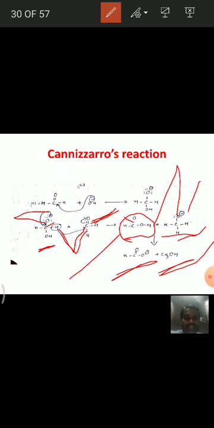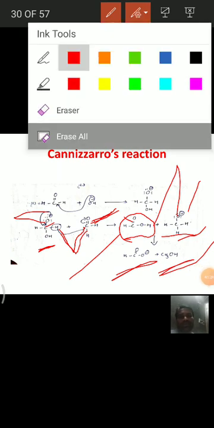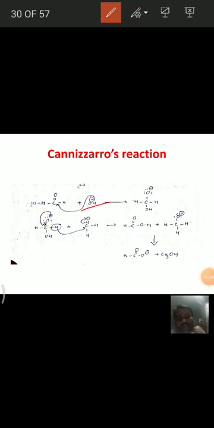In this Cannizzaro reaction, when molecules like formaldehyde and benzaldehyde are refluxed with dilute sodium hydroxide, they undergo self oxidation and self reduction to form acid and alcohol. A mixture is formed. Coming to the mechanism, first this OH minus from the base attacks the carbonyl carbon of one formaldehyde molecule. See here, it forms an ion.